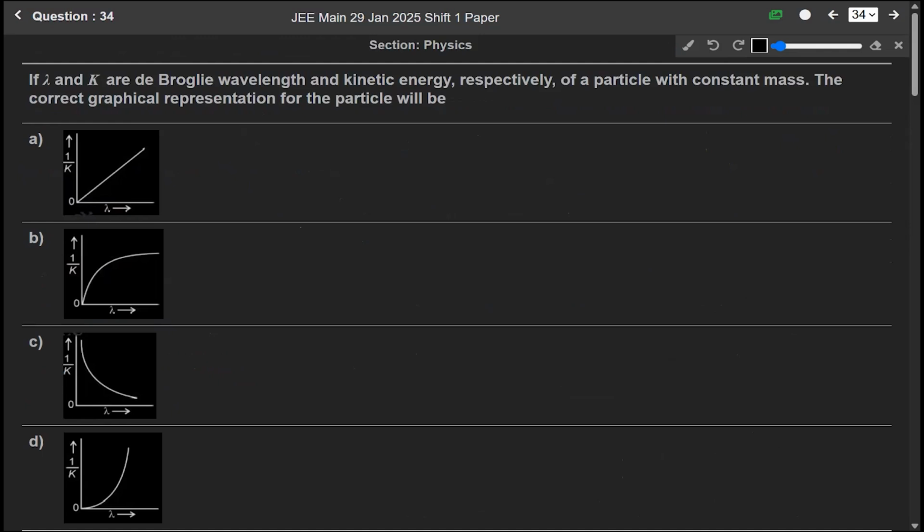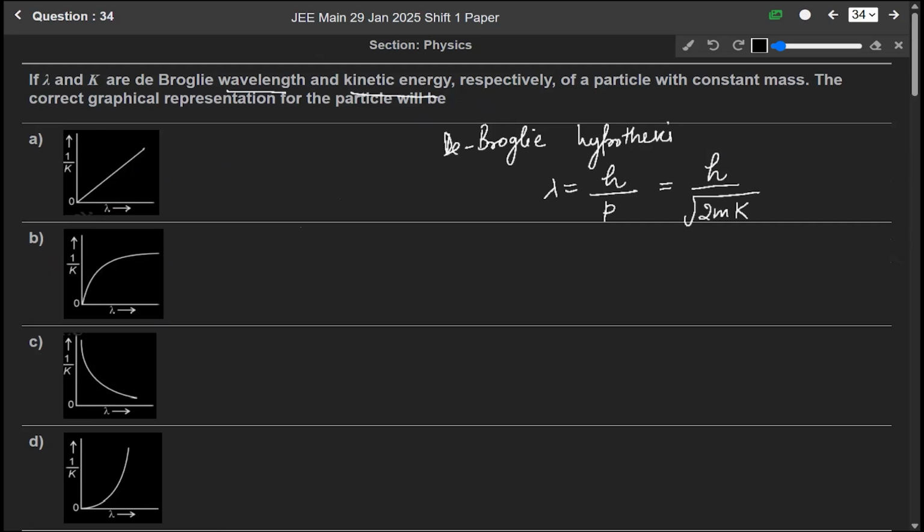Now question 34. If lambda and K are the de Broglie wavelength and kinetic energy, respectively, of a particle with constant mass, the correct graphical representation of the particle will be. We know from the de Broglie hypothesis that lambda is equal to h over p, where h is Planck's constant and p is the momentum, and we write momentum p in terms of kinetic energy as the square root of 2mK, and according to the question the mass is constant.